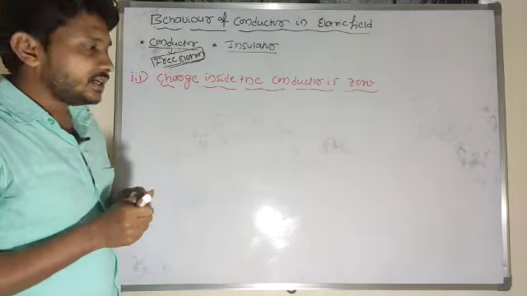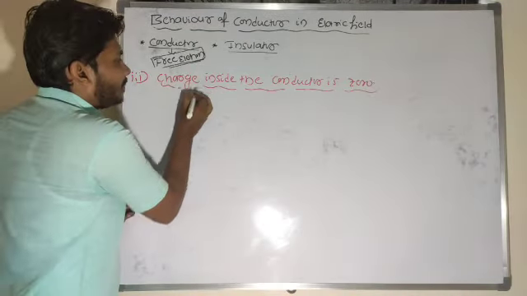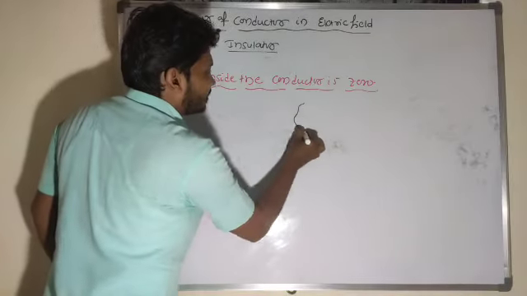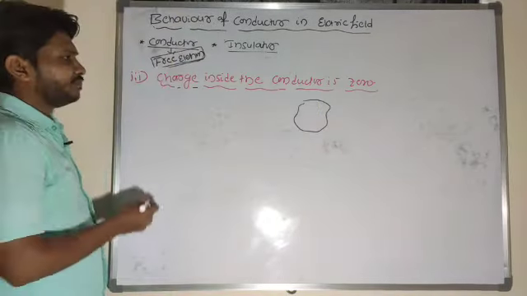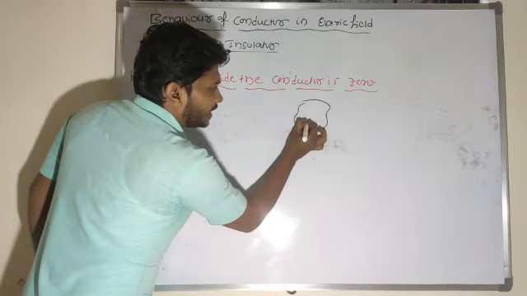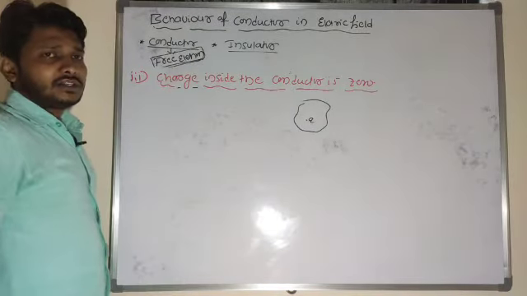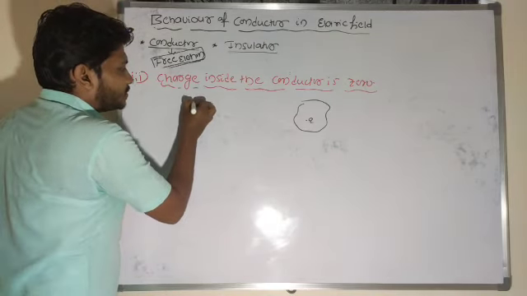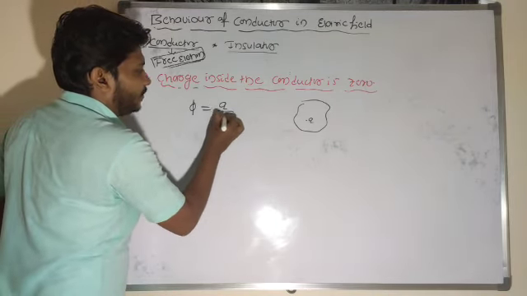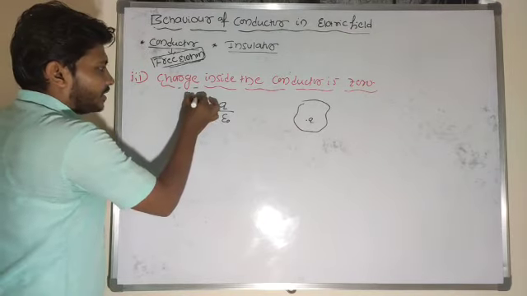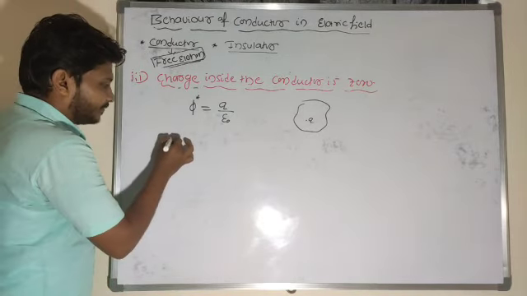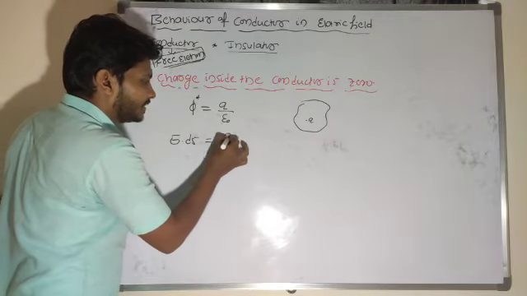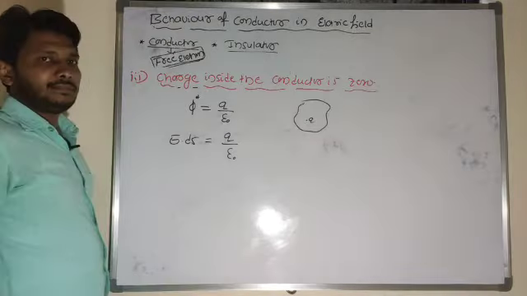Or, in another sense, I can understand this property from Gauss law. For example, consider this is one surface. I want to find the net charge, or the charge inside the conductor. From Gauss law, phi is equal to Q by epsilon naught, where phi is the electric flux. So I can write the electric flux as the integral of E dot dS, and it is equal to Q by epsilon naught.